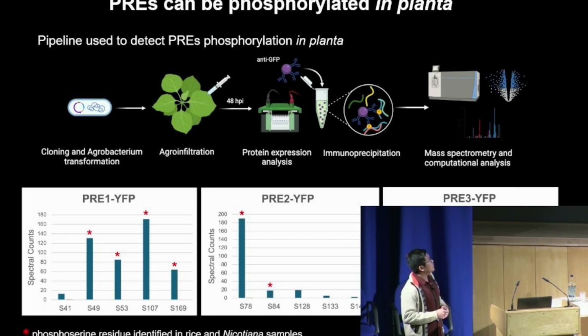After 48 hours of agroinfiltration, I performed protein extraction and then immunoprecipitation to capture my PREs and then subjected the material to mass spectrometry. Our mass spectrometry revealed that PREs are also phosphorylated in planta at the same serine residues that were found in our rice proteomics, indicating that PREs are phosphorylated in planta.